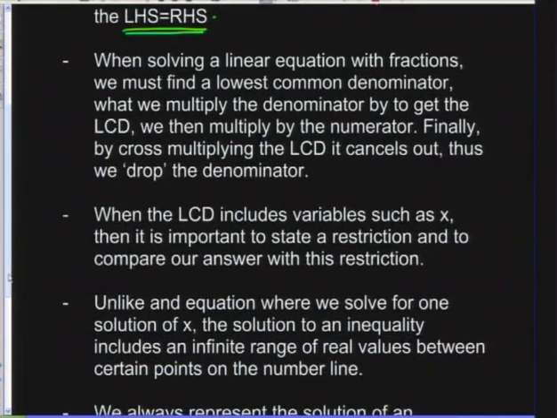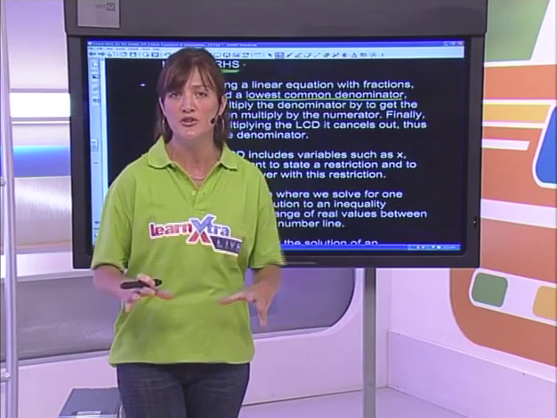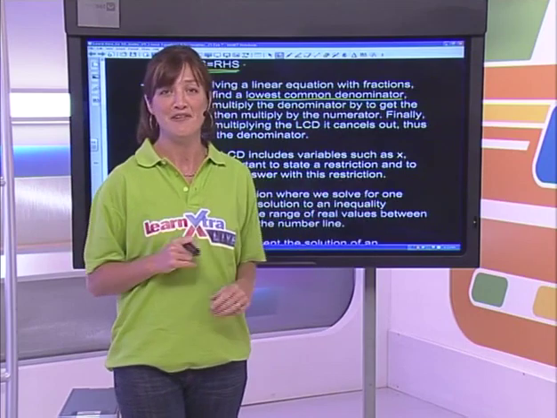When we're solving a linear equation with fractions, okay, we always go about finding the lowest common denominator, and we apply our golden rule of fractions in that what we do to the denominator, we do to the numerator. So to put it into easier language, what we do to the bottom, we do to the top. I'm sure we all remember that from years gone by.